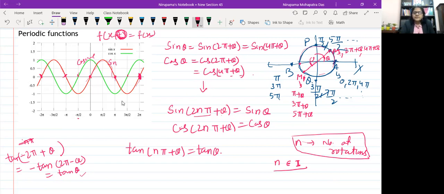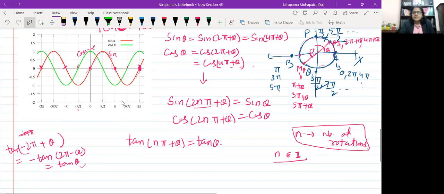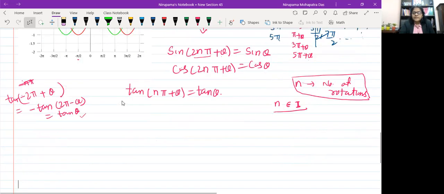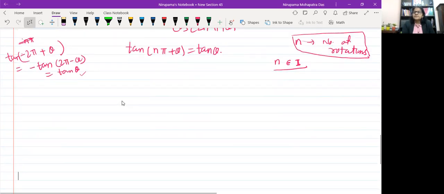So periodicity of a function means that after a certain interval the function is repeated; it is basically repetition. Repetition at what rate? At equal intervals of angles.